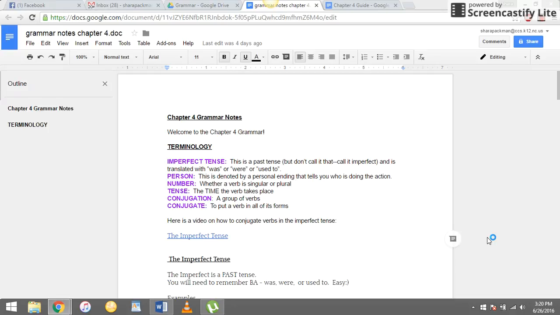Here you have your terminology for the chapter. All of these right here, person, number, tense, conjugation, and conjugate, are words you've already seen. They're just a review, but I wanted to reinforce that you still need to know what they are. Then I have the newest term, imperfect.